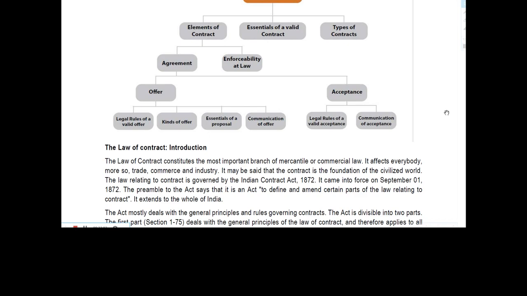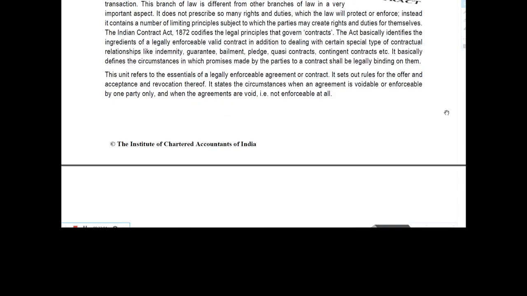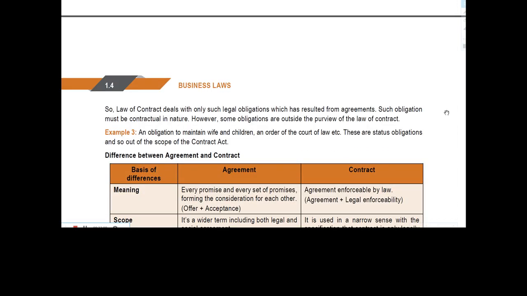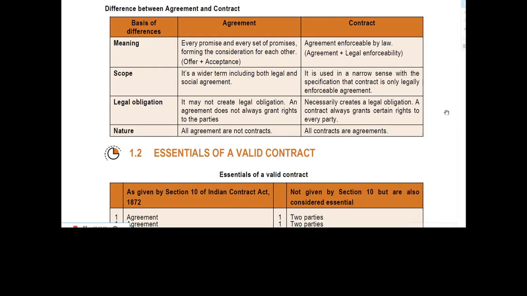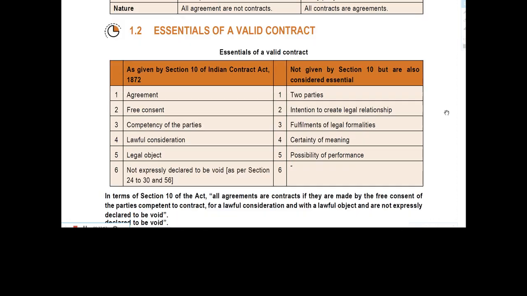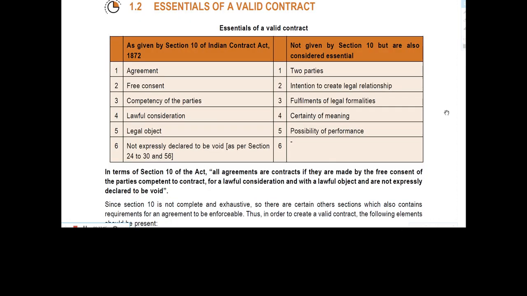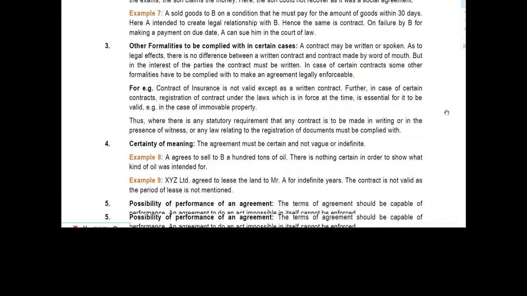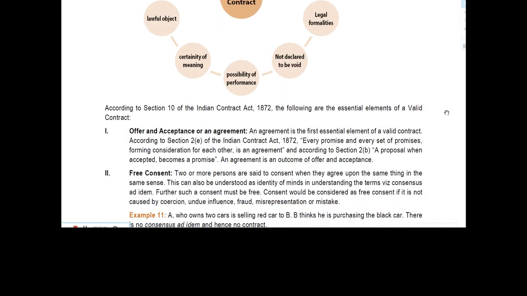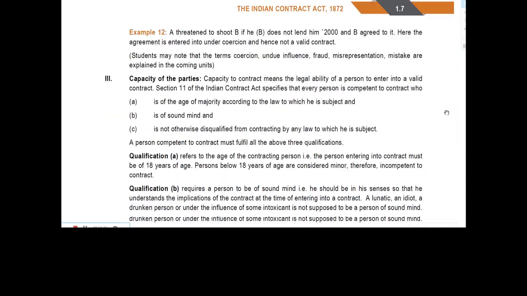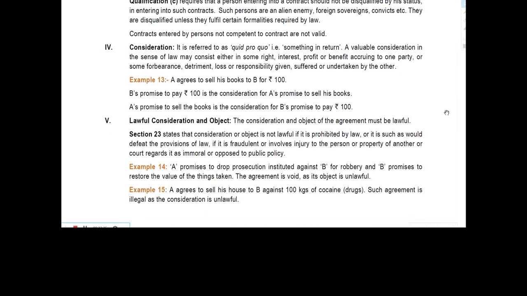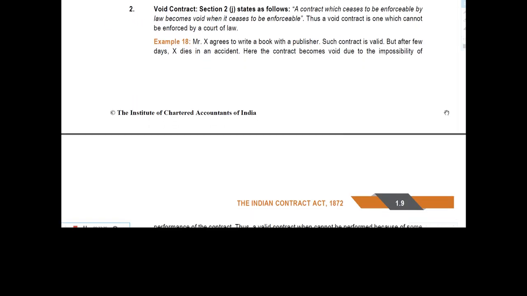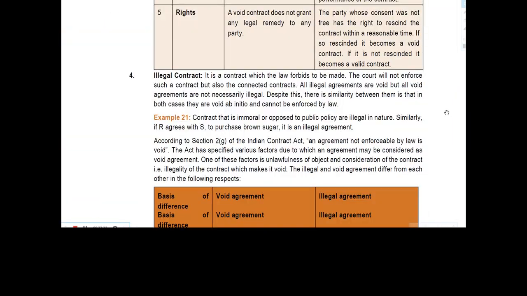We see the introduction of contract. We have seen what is contract, what is agreement, what is promise. We have seen certain examples. We have seen the difference between agreement and contract. We have seen essentials of a valid contract as per section 10 and not as per section 10. We have seen certain examples in this also. After that, types of contract.